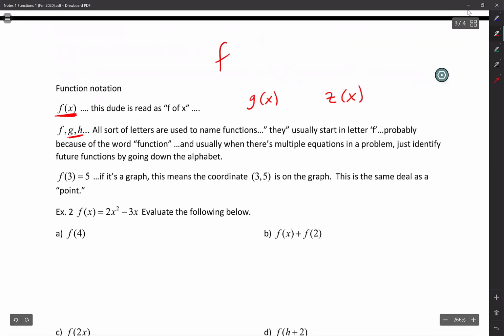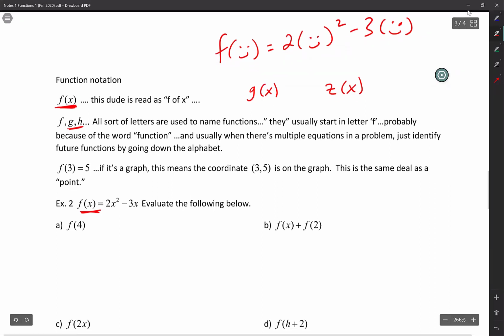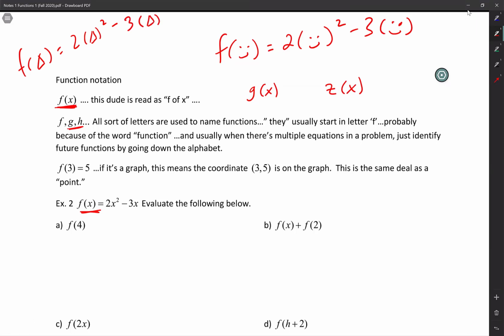It could be like f of happy face, and you can say, oh, okay, this is a function based off of happy face. And if I want to use this one, I could say 2 times happy face squared minus 3 times happy face. I know this last happy face came out kind of dumb, but you guys know what I mean. It doesn't have to be a happy face. If you don't like happy faces, you can do triangles. f of triangle equals 2 times triangle squared minus 3 times triangle. And whatever you insert for triangle, you just plug in wherever you see a triangle. So that's all it means.